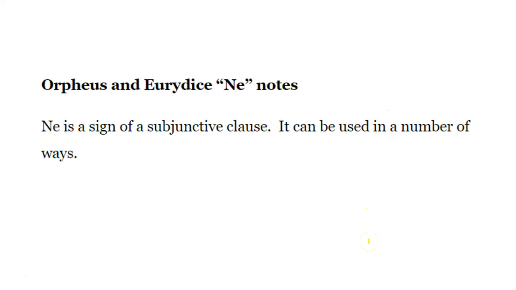All right, guys, today we're going to be talking about the grammar notes, basically the uses of ne within Orpheus and Eurydice. We typically see ne, kind of like last year in Latin 2 when we saw ut, with subjunctive clauses. And in this poem, there are three main subjunctive clauses where we see the ne. And in kind of like how it was last year, depending on the type of clause, they translate in different ways. So you need to be able to recognize them.